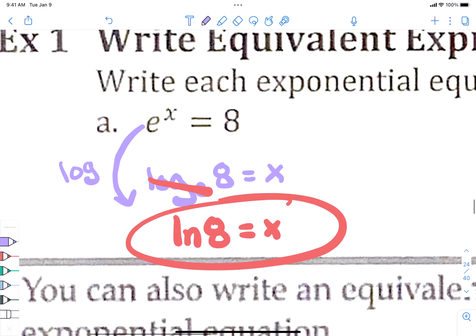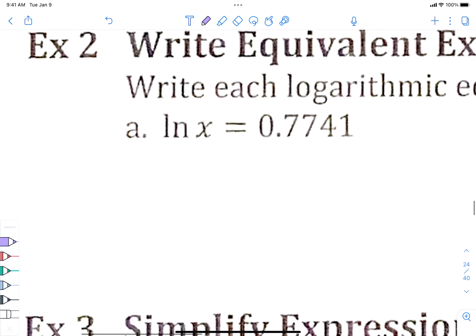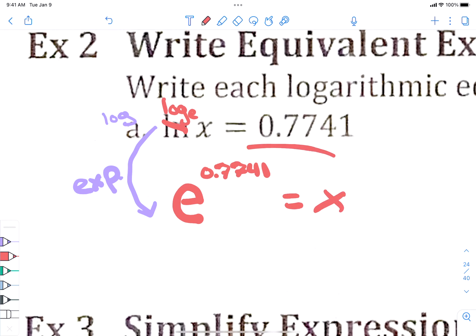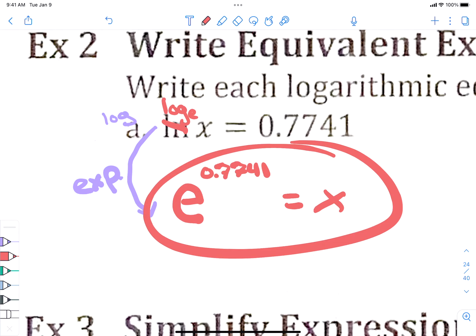Ln 8 equals x. Okay, all right, this one, example 2, is a log function, and we want to do the switcheroo and make him into an exponential function. But the first thing we have to do is remember ln is equivalent to log base e, right? Now let's do our switcheroo. So log base e of x equals that. That means my base is e to the 0.7741, and that's equal to x. We're just doing our little switcheroo from log to exponential, just like we've done so many times, right?